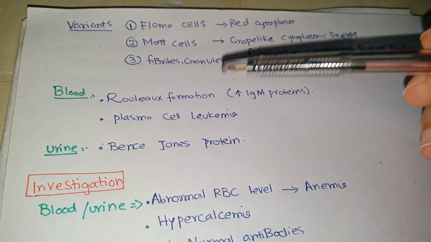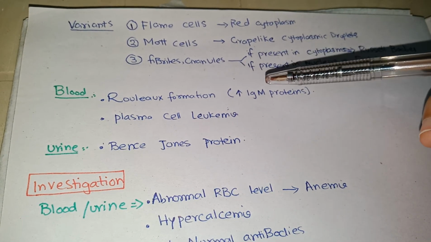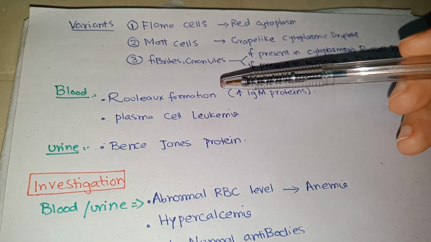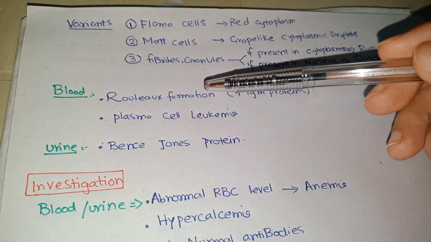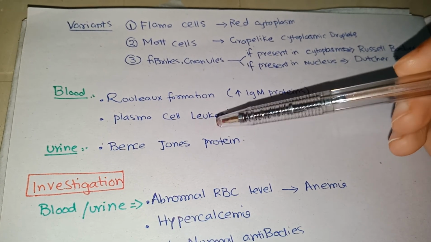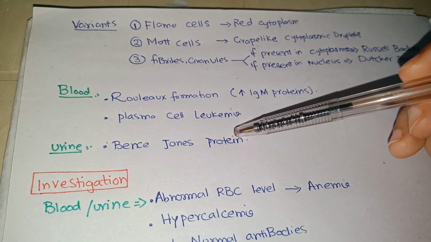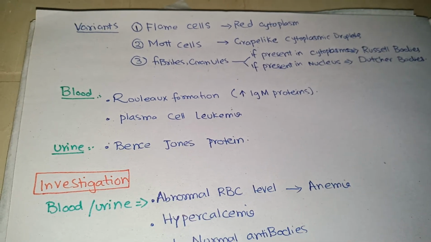In blood, there is Rouleaux formation. As I have already told, IgM antibodies cause the RBCs to stack one above the other, causing the formation of Rouleaux, and this Rouleaux formation increases the ESR. And in urine, Bence-Jones proteins, which are the light chain proteins, when they filter through the kidney, appear in the urine called Bence-Jones proteins.